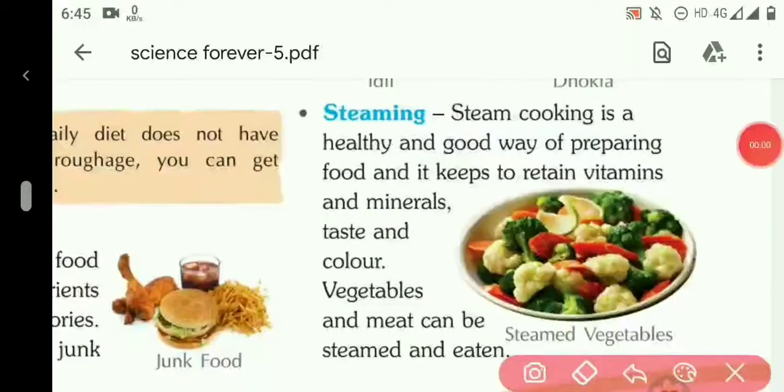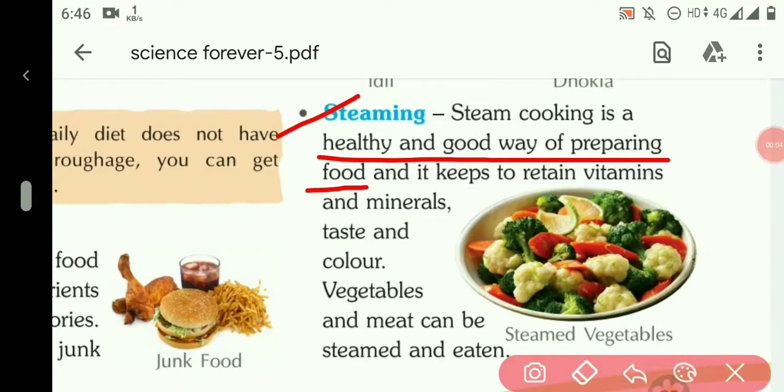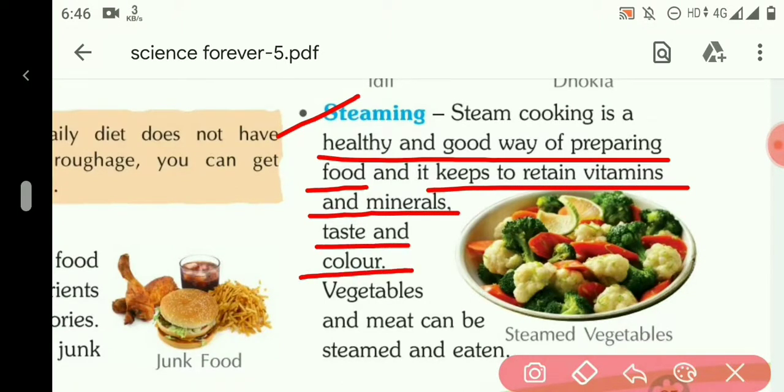The third method is steaming. Steam cooking is a healthy and good way of preparing food and it helps to retain vitamins, minerals, taste, and color. It does not take away its vitamins and minerals and taste and color. Vegetables and meats can be steamed and eaten and they are the healthiest way to cook a meal.